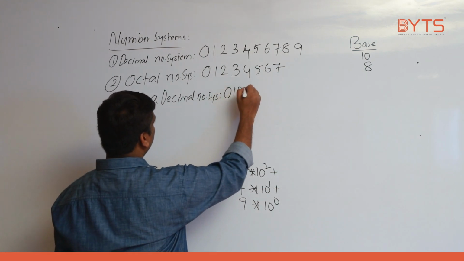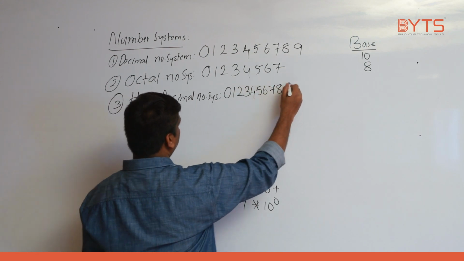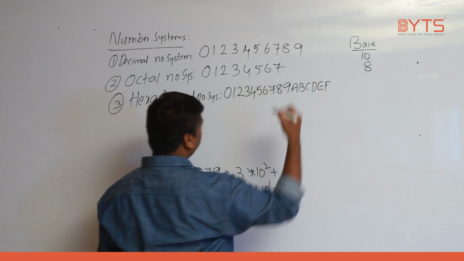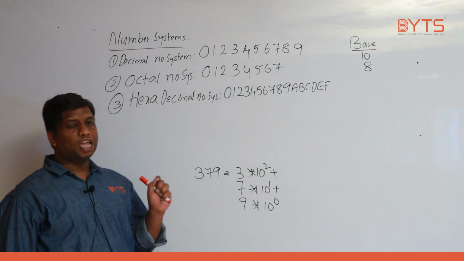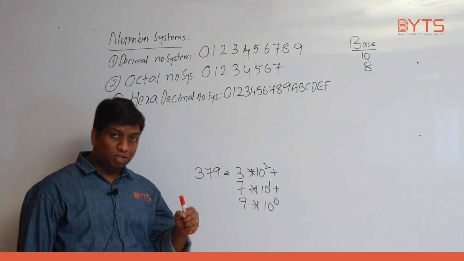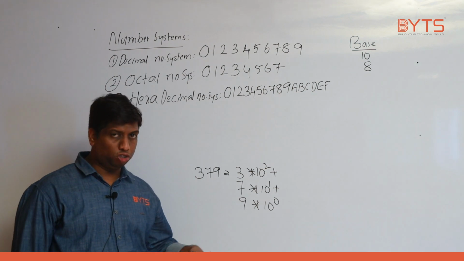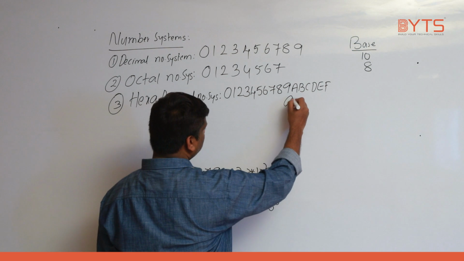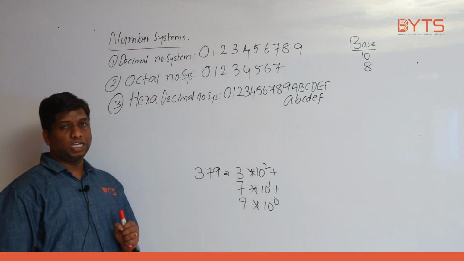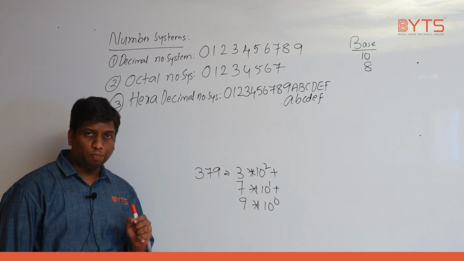0, 1, 2, 3, 4, 5, 6, 7, 8, 9, A, B, C, D, E, F. Do I need to write capital ABCD or small abcd? I can write both. Understand? Very important point: the hexadecimal number system is case insensitive. Try to understand, very important point I am discussing.